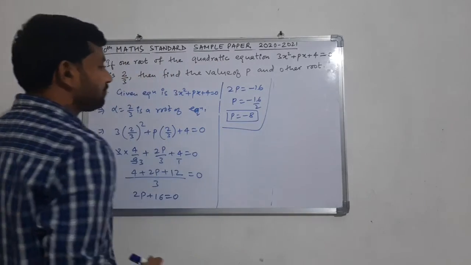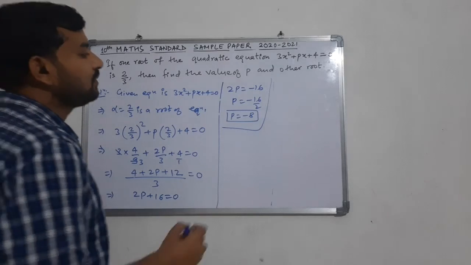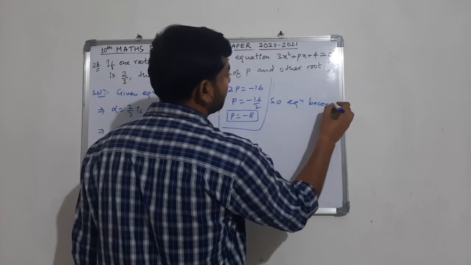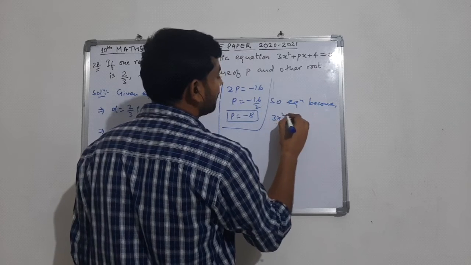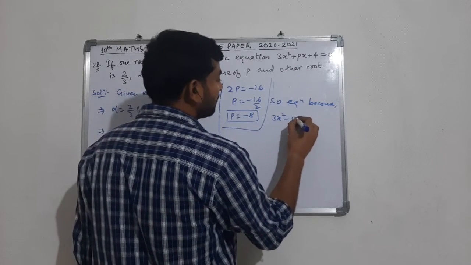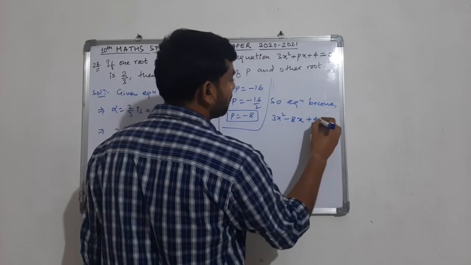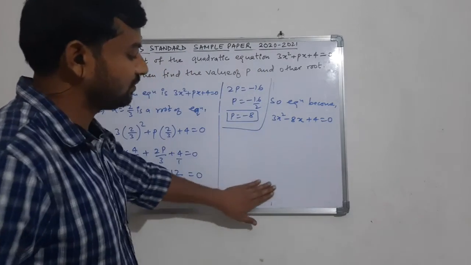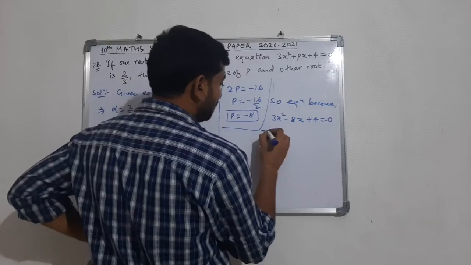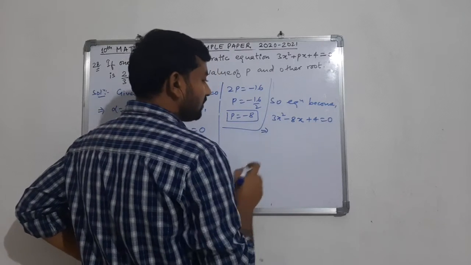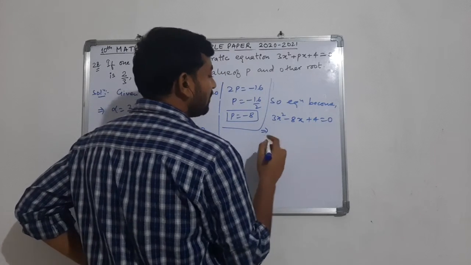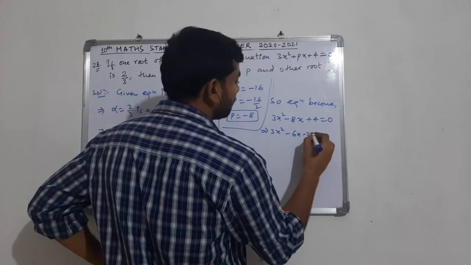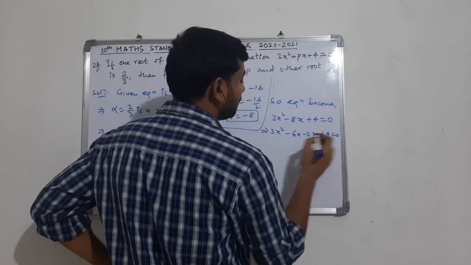So clearly we have the value of p now. So the equation becomes 3x square minus 8x plus 4 is equal to 0. Now we have to find the other root. So let us find out the roots of this equation. Clearly 3 into 4 is 12, so factors of 12 to represent 8: we get 3x square minus 6x minus 2x plus 4 is equal to 0.